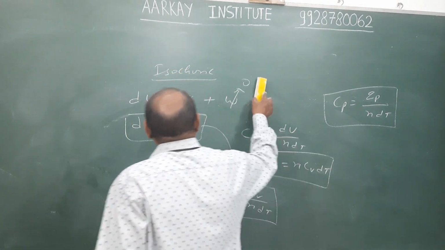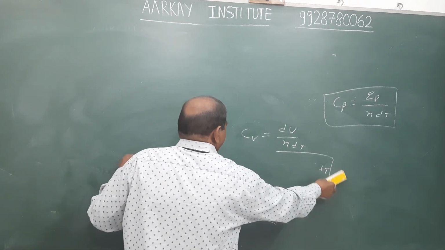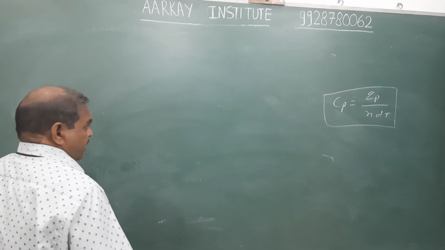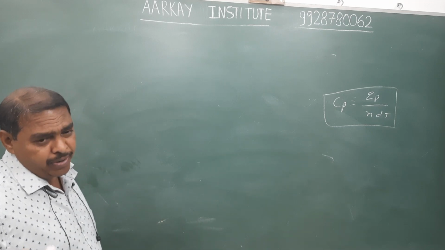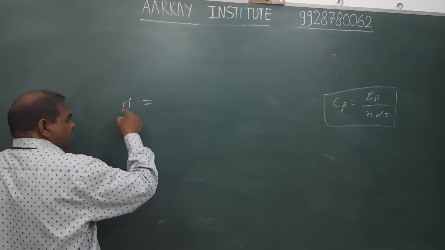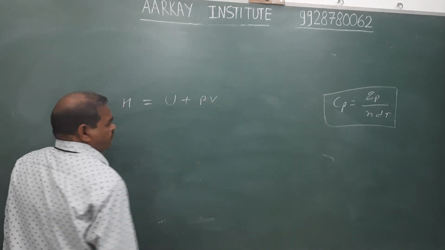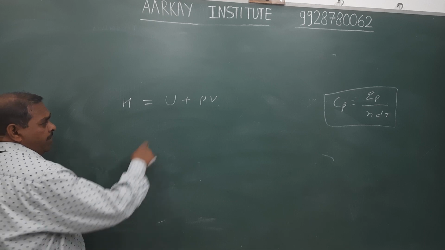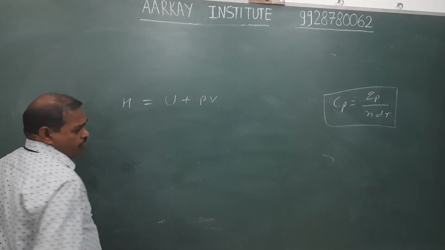Now, at constant pressure, we want to express heat energy. Therefore, we require another thermodynamic parameter, termed enthalpy, and its mathematical formula is H equals U plus PV, where H is enthalpy, U is internal energy, and PV is the product of pressure and volume.